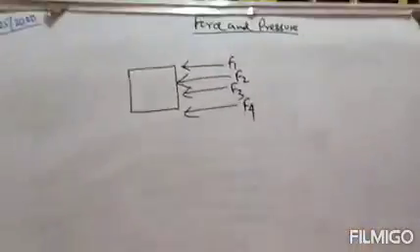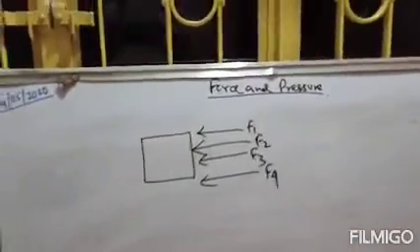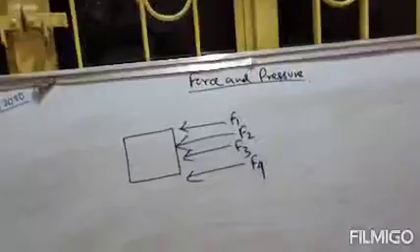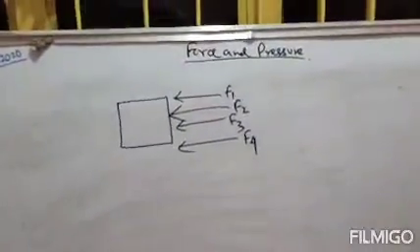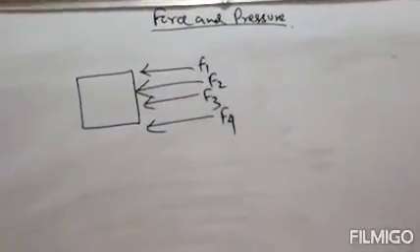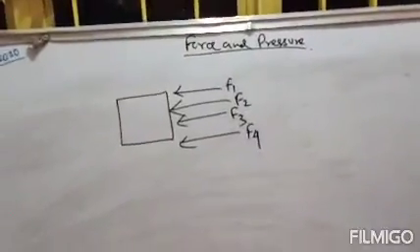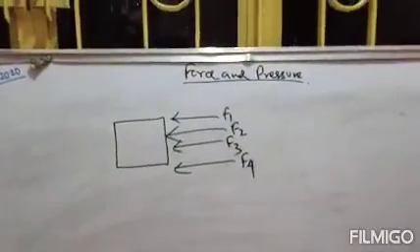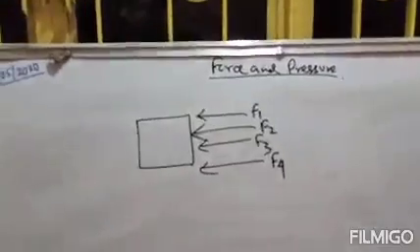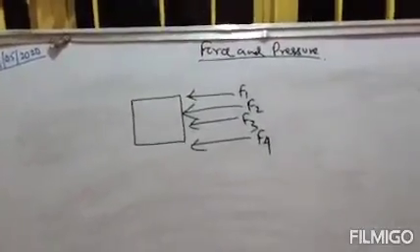So 4 forces are acting on the same object and in the same direction, from right side to left side. Clear? Whenever the forces act in the same direction on the same object, the resulting force will be added.